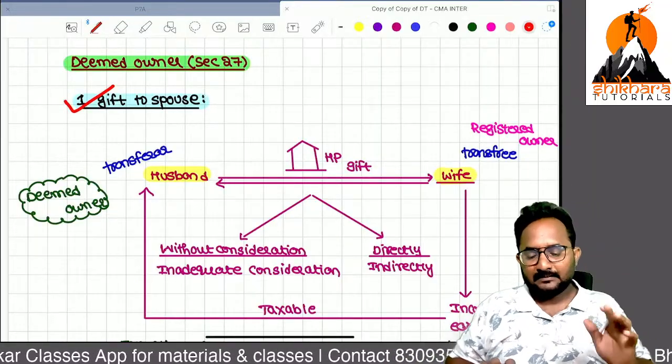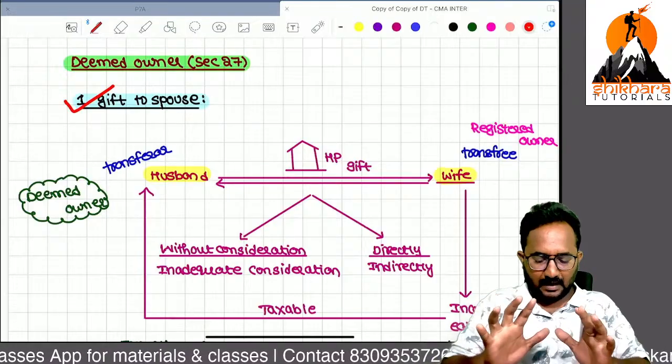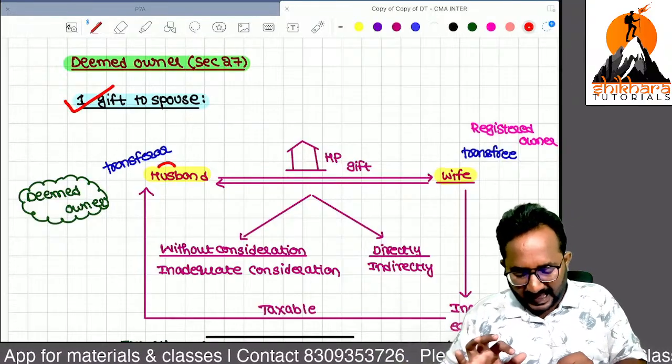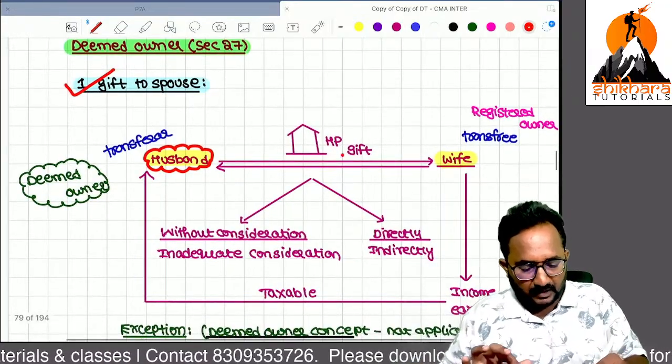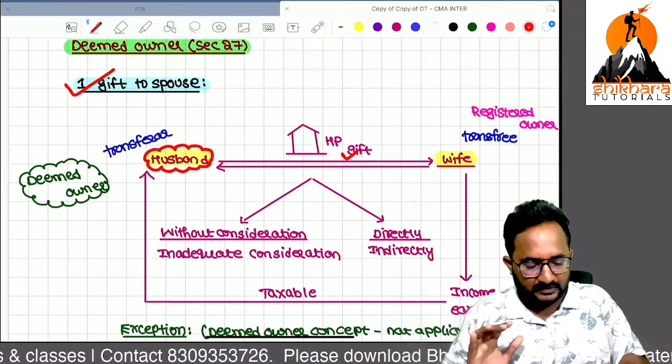So first case, gift to spouse. Example, the husband is the actual owner of the house property. But now he is giving this house property as a gift to his wife.